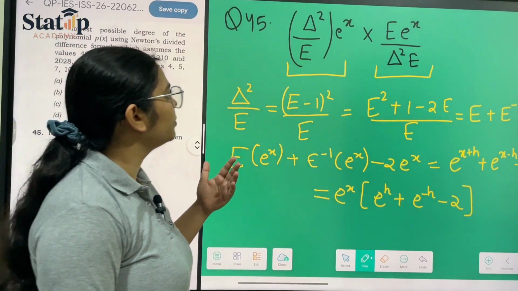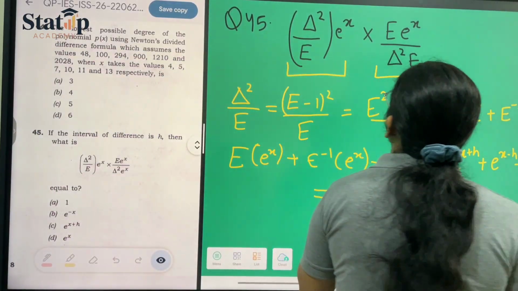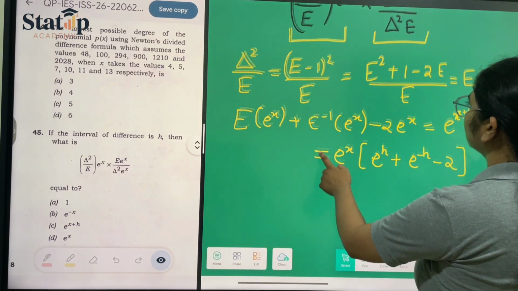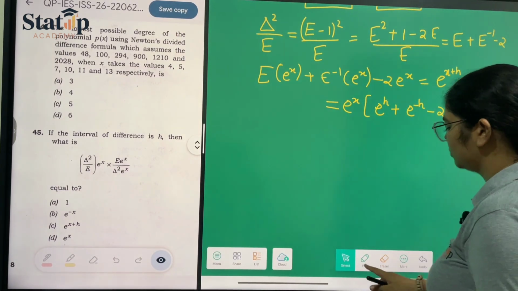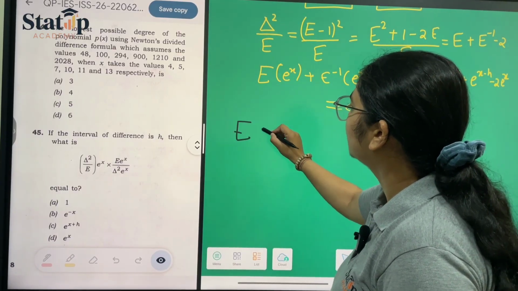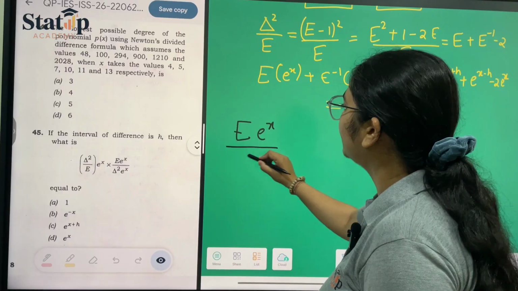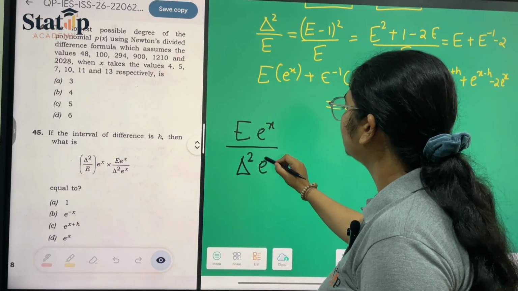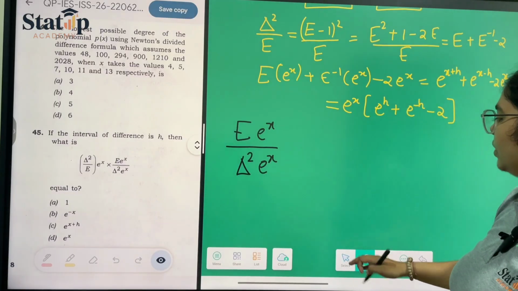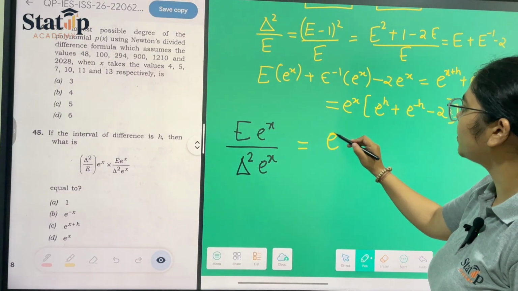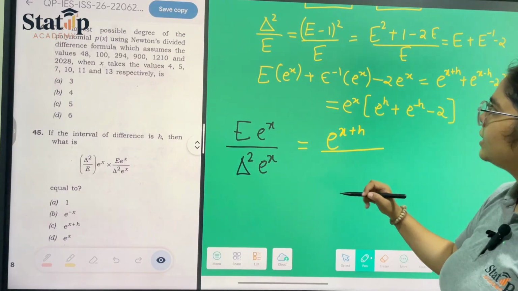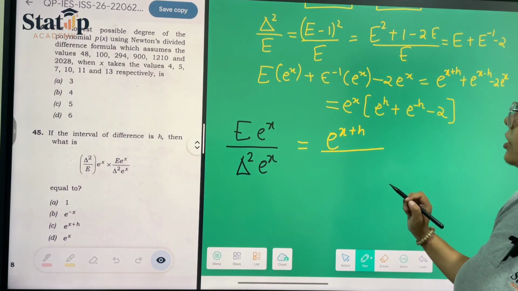Now we can solve this again here. This is our second equation, delta square e raised to the power x. Now to solve this, we will again take e raised to the power x plus h in the numerator, and the denominator is delta square into e raised to the power x.